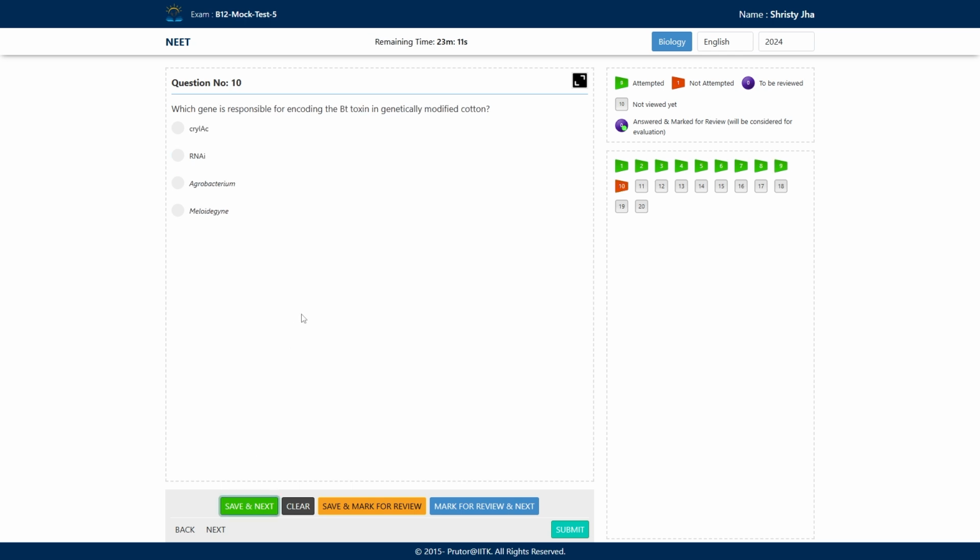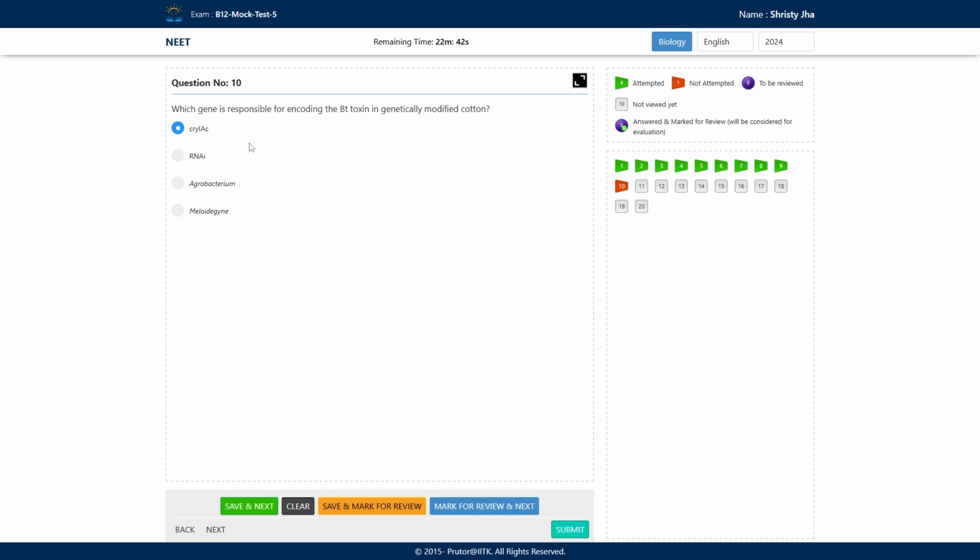Then the next question says, which gene is responsible for encoding the Bt toxin in genetically modified cotton? The options are CRY1AC, RNAi, that is RNA interference, Agrobacterium, and Meloidogyne incognita. These three are not the correct option. The correct option is the CRY1AC gene.